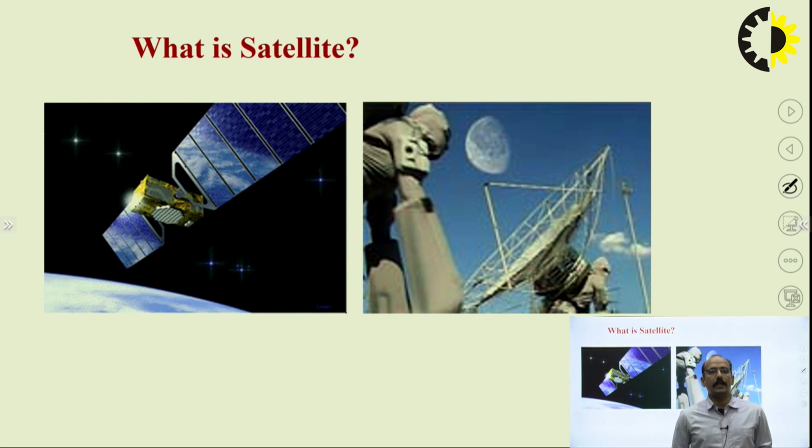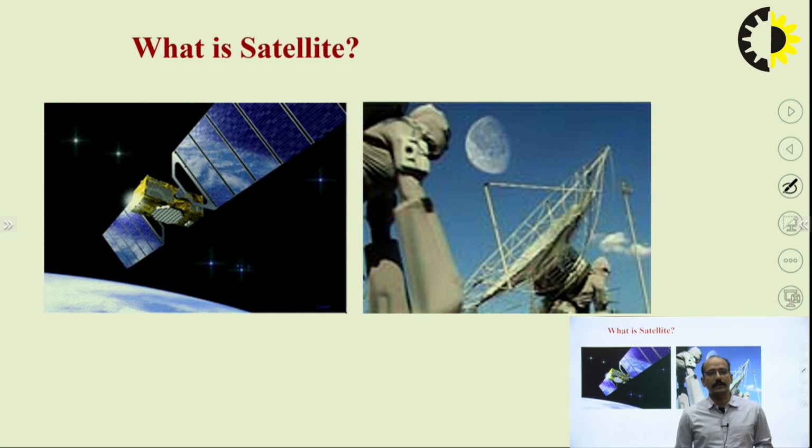Similarly, in telemetry, you are going to access the data from a remote location and you don't know the actual distance between the sensor location and the ground station or earth station. That distance may be more than 1500 kilometers, and in that case satellite communication or satellite telemetry came into the picture.